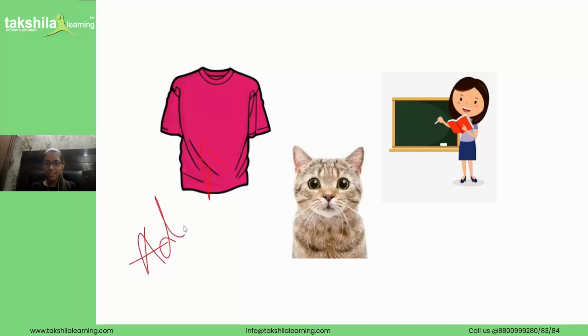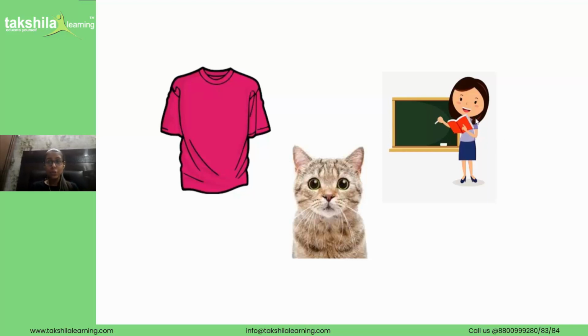And now we have a cute cat here which is very cute and very innocent. If I say this cat is very innocent, what does the word innocent tell us? Yes, the word cat is a noun and the word innocent is an adjective. Now let's see the third picture. The third picture is of a teacher whose name is Pinky Ma'am. Pinky Ma'am is my favorite and she is very pretty. So the word pretty here is an adjective.